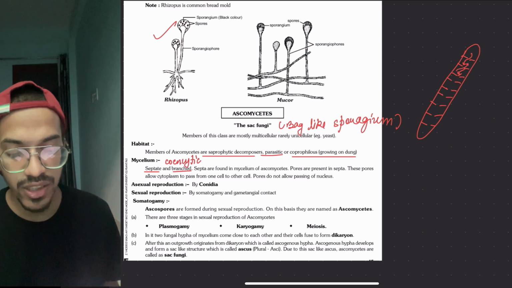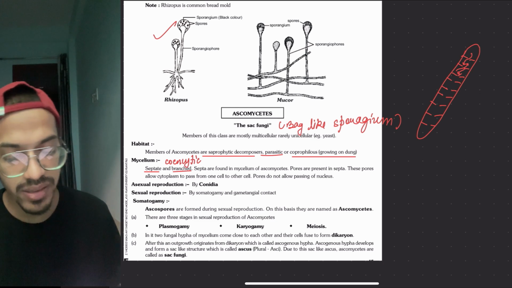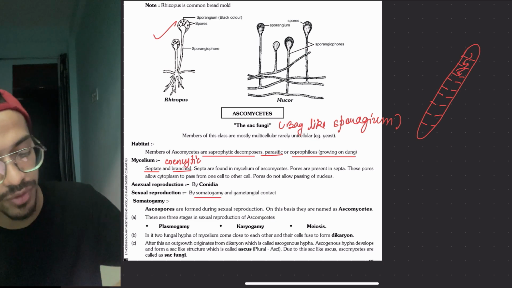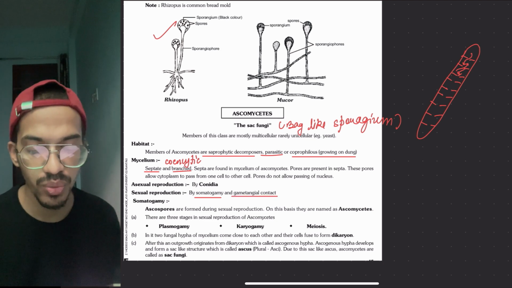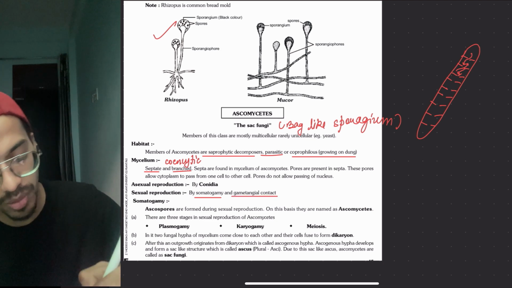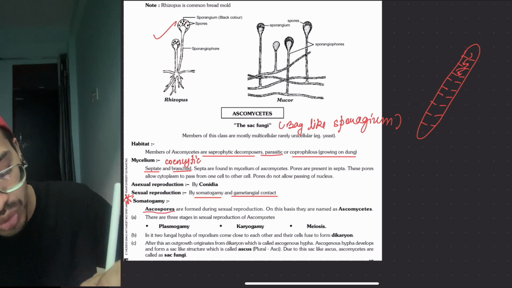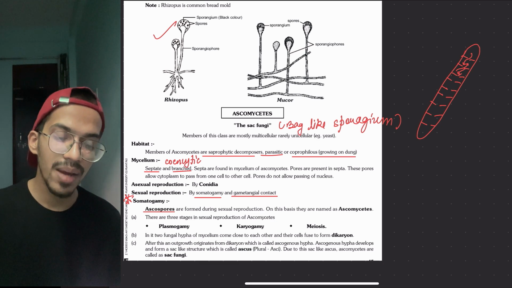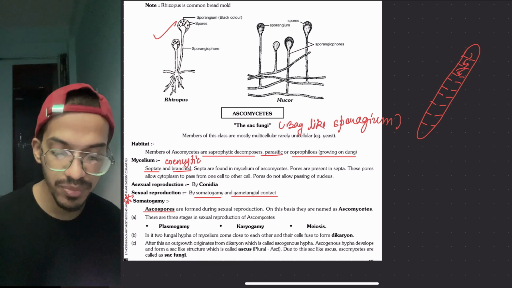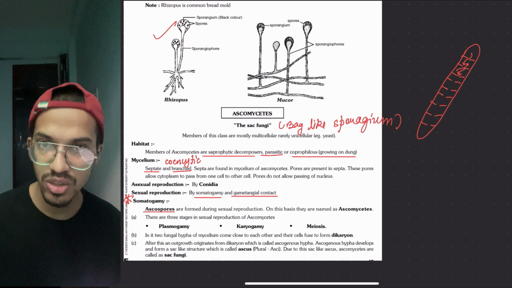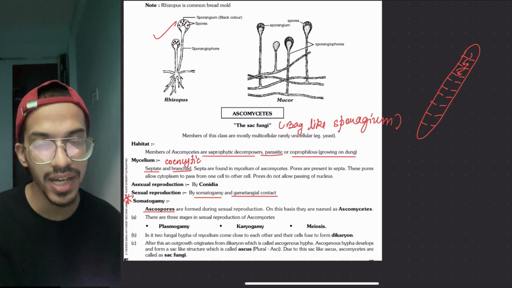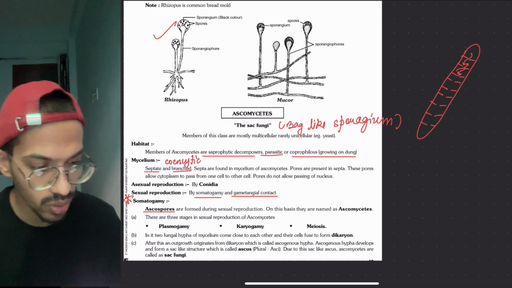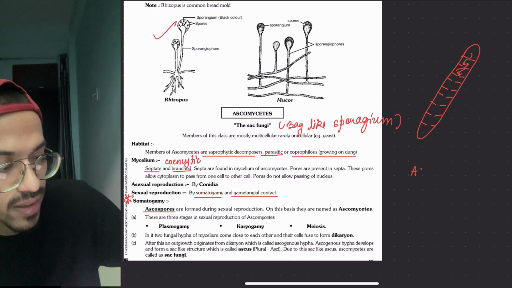Okay, now the asexual reproduction is by the help of conidia, and the sexual reproduction is by somatogamy, means in which no sex organs will form, and gametangial contact, where the sex organs will form. Somatogamy, which you have to remember over here. They have their ascospores. I told you, they will make spores called ascospores. And what will happen? They have the steps of plasmogamy, karyogamy, and meiosis. Once the meiosis is done, they will form what? A zygote. Zygotes will be changing into ascospores, which are present inside an ascocarp. Okay, so they are present inside ascocarps.